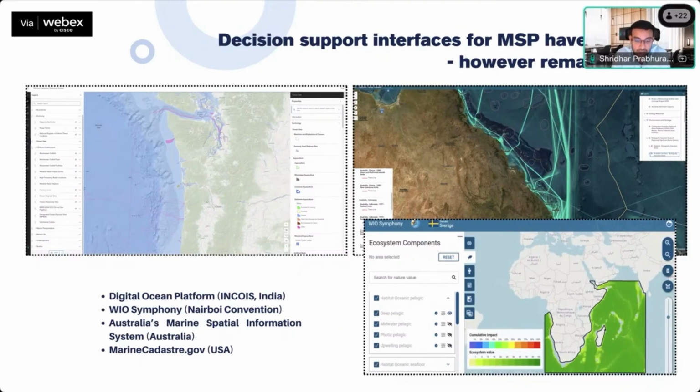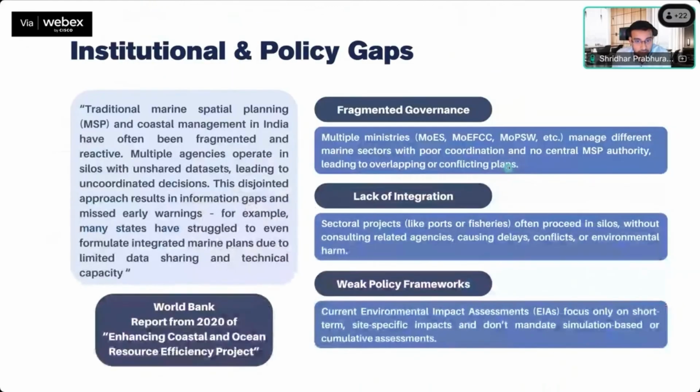There are multiple tools that have been developed, a digital ocean platform for India, WIO Symphony for Nairobi, and so on. But all of these tools currently use static data. They use static maps to identify these things. That means that any kind of change that happens, any kind of climate change or those kinds of impacts, are not recorded in the existing marine spatial planning tools.